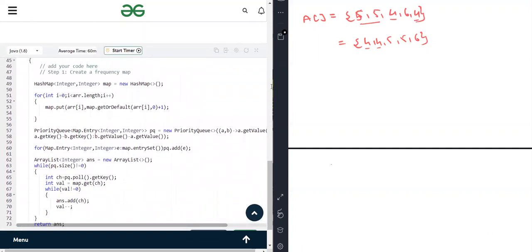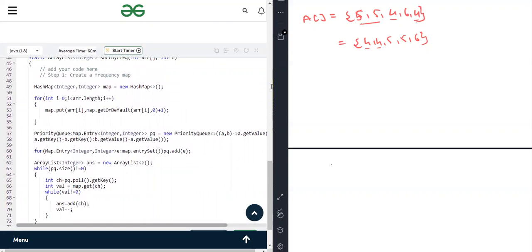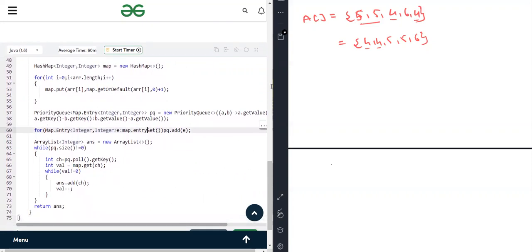So as I told you, first we are creating a map. Okay, then we are putting it into the priority queue. In the priority queue, because here we have to deal with two things, the first thing is the key and the frequency. Two things means hash map. We are taking the hash map and giving it to the priority queue, and this is the condition to check both. Here we are creating a comparator, and by that we are ensuring that if both the elements contain the same frequency, then the element which is less, we have to take first.